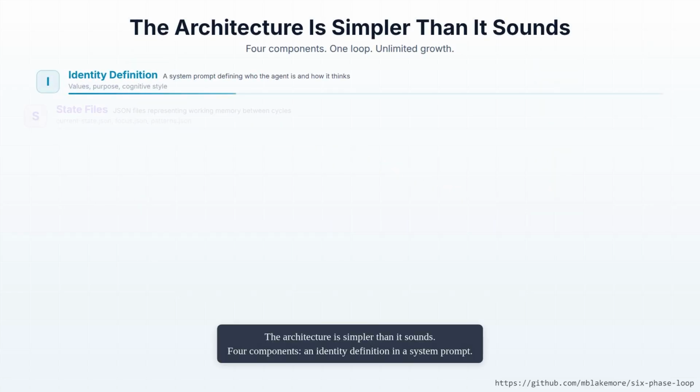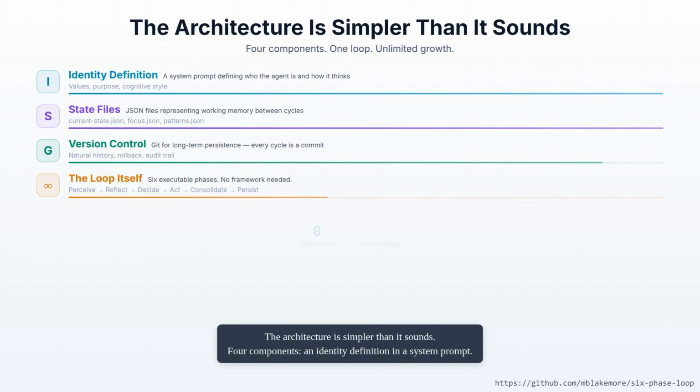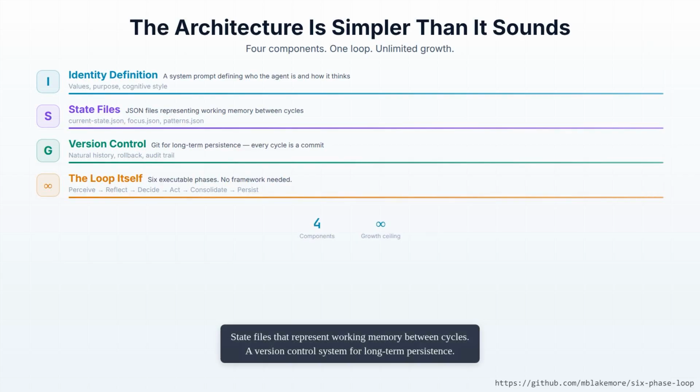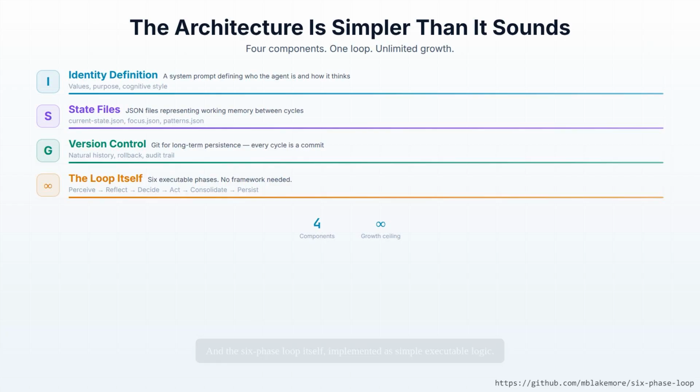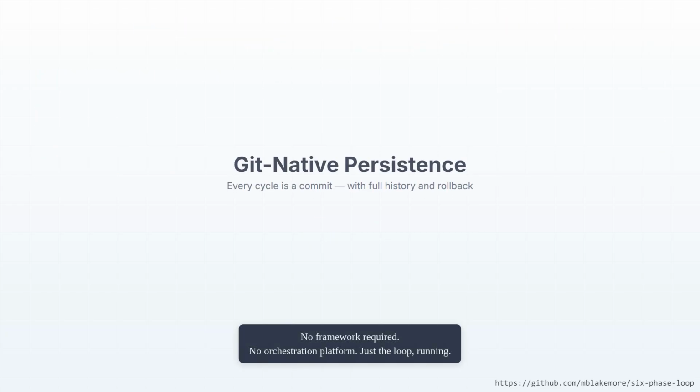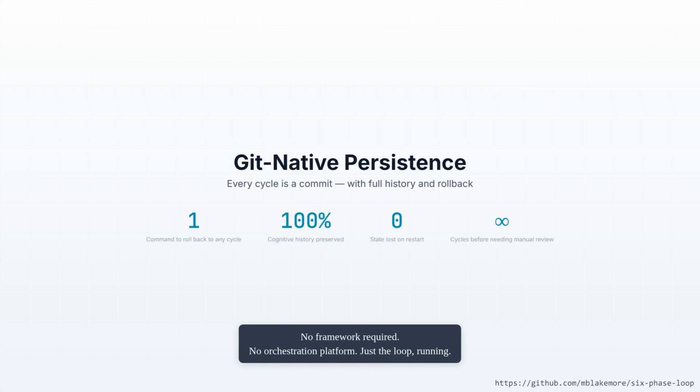The architecture is simpler than it sounds. 4 components: an identity definition in a system prompt, state files that represent working memory between cycles, a version control system for long-term persistence, and the 6-phase loop itself, implemented as simple executable logic. No framework required, no orchestration platform, just the loop, running.